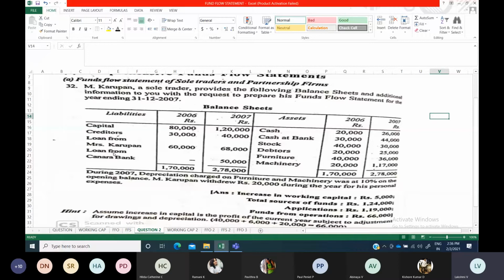Bank overdraft is different, loan from bank is different. Bank overdraft, you immediately have to pay within 6 months or 1 year. So you have to pay the dues. Above your limit sanction, if your bank permits you to withdraw a certain amount, that is known as overdraft facility. That is overdraft. Bank overdraft is a current liability, whereas loan from bank is a long term liability.